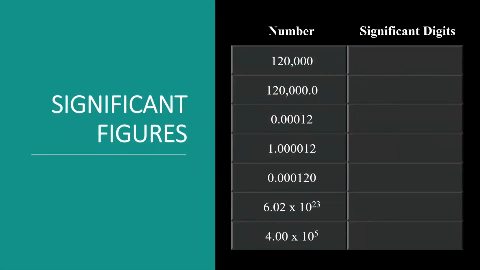So can you guess the number of significant figures in this? 2, 7, 2, 7, 3, 3, 3.